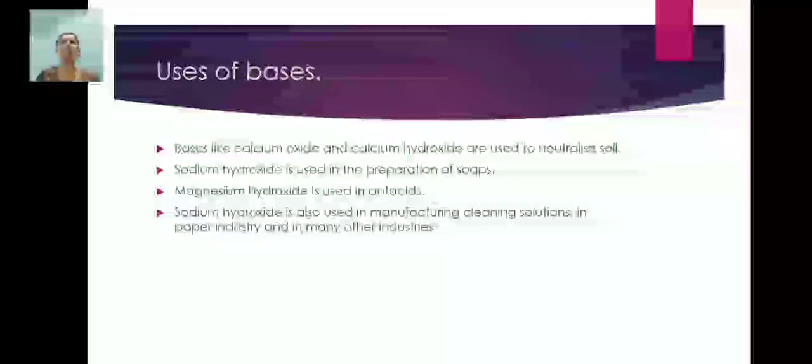So what is meant by antacids? You will have the question, madam, what is this antacid? Most of the time we have a meal which is spicy, students.